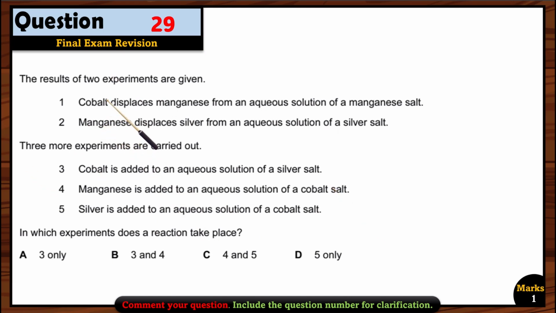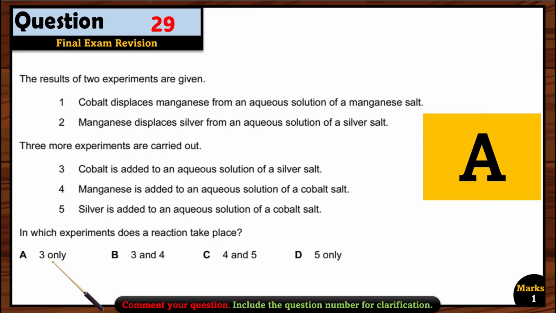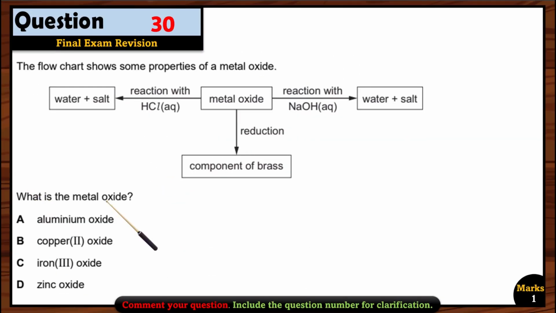Because manganese is less reactive than cobalt: cobalt can displace manganese, but manganese cannot displace cobalt. So 4 is not right. Silver added to an aqueous solution of cobalt salt is again wrong, because cobalt is the most reactive one, so both manganese and silver cannot displace cobalt. So we are left with only experiment 3, the only right experiment here. So option A is correct.